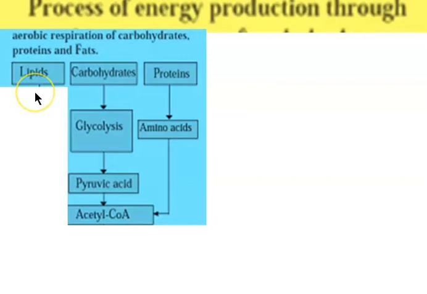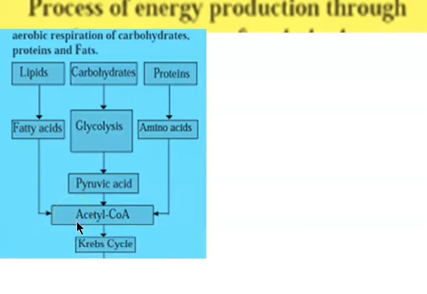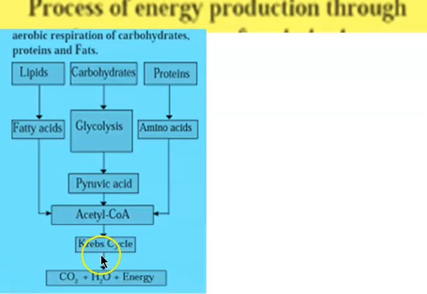While lipids are converted into fatty acids during digestion, and when they reach the cell, they are further converted into acetyl coenzyme A. This acetyl coenzyme A undergoes Krebs cycle, ETC chain reaction, finally producing energy in the form of ATP, and carbon dioxide and water are the side products of this process. This is about aerobic respiration.